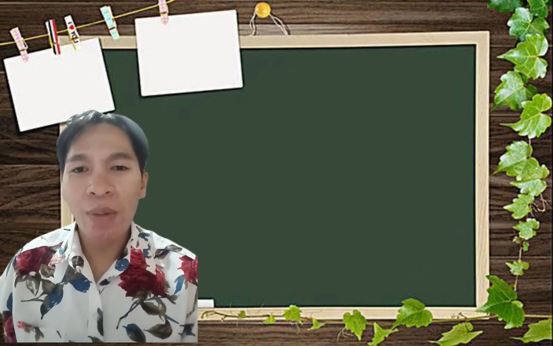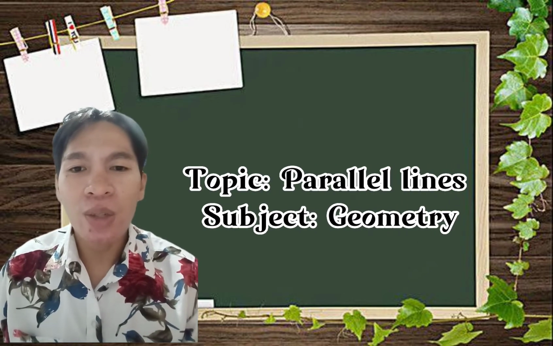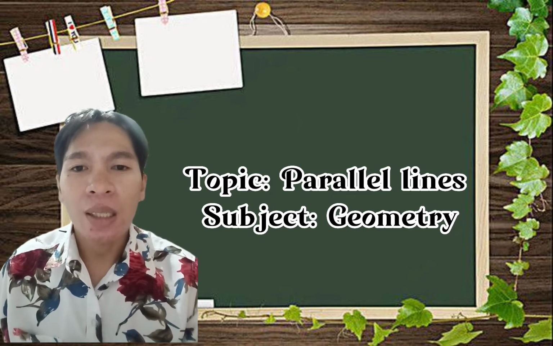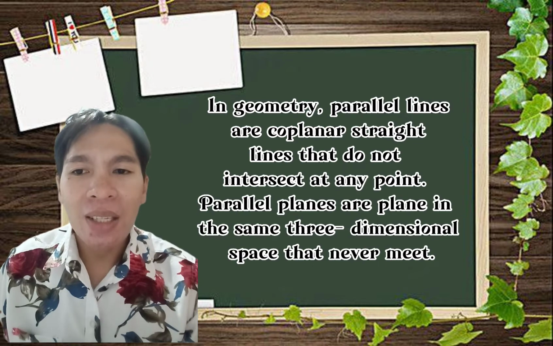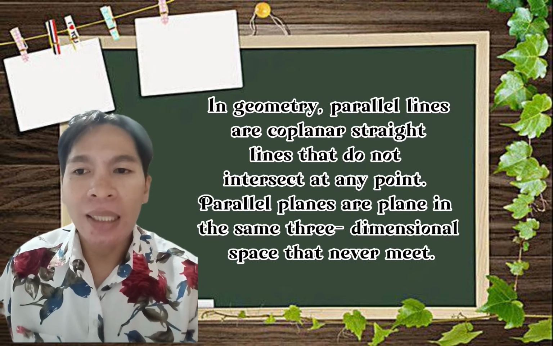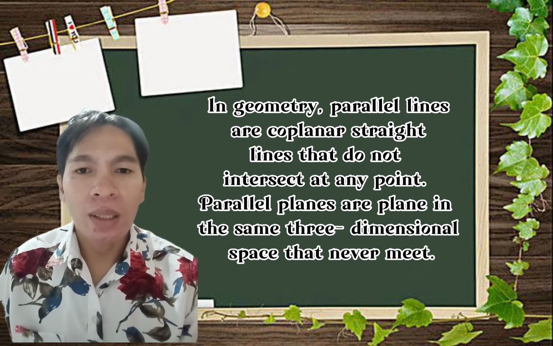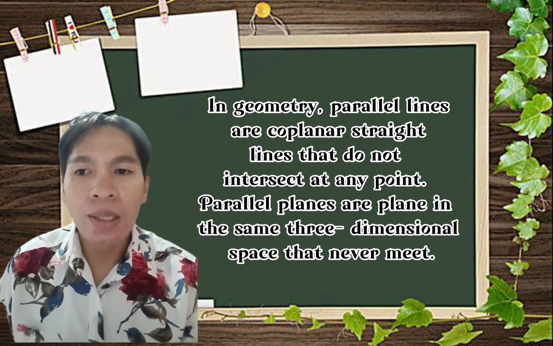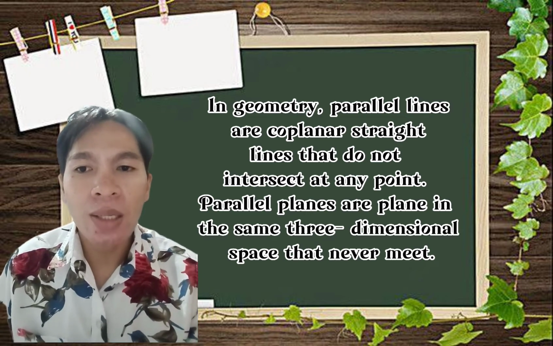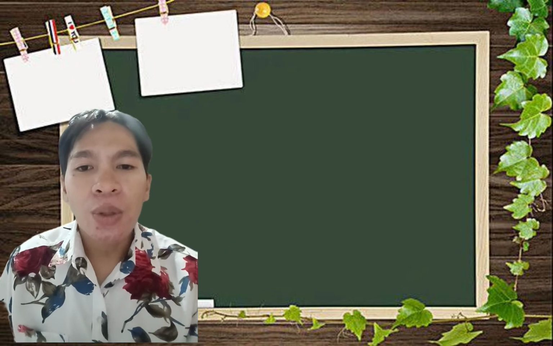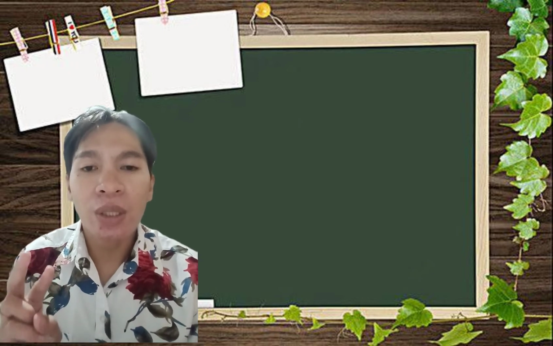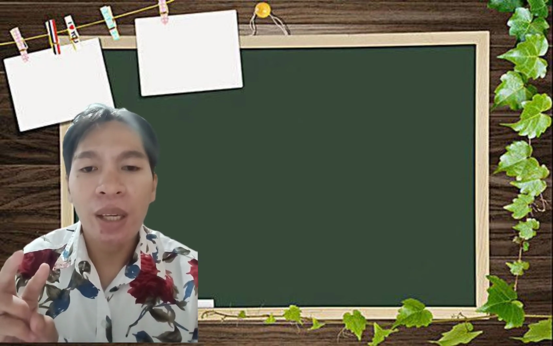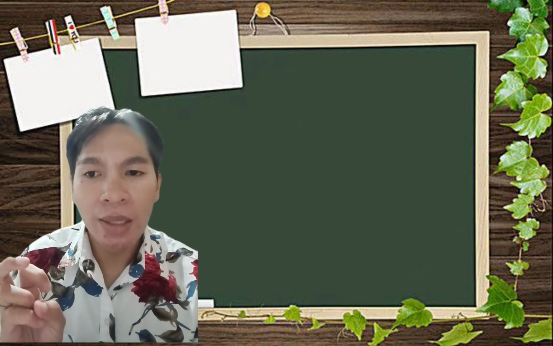In this video, I am going to discuss parallel lines, which is our topic in geometry. Parallel lines are coplanar straight lines that do not intersect at any point. Parallel planes are planes in the same three-dimensional space that never meet. So therefore, parallel lines are two lines that never intersect, so there is no intersection between the two lines.